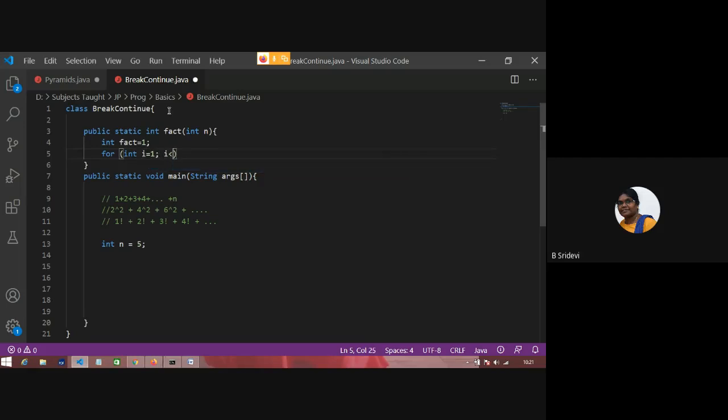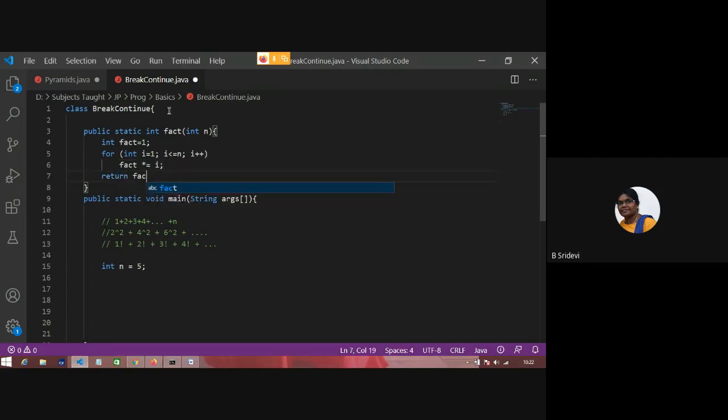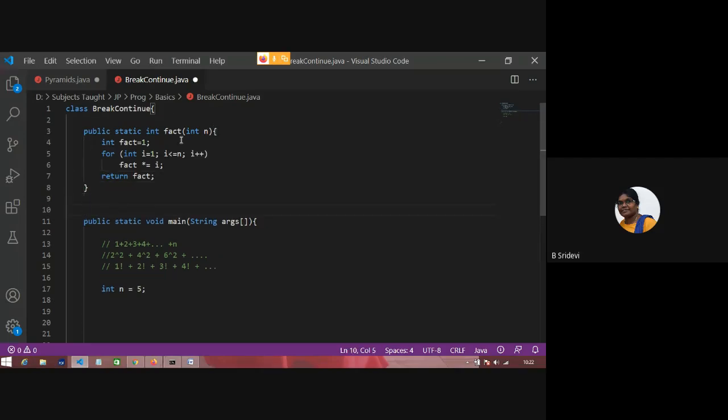Just look there. I'll type very fast. fact = fact * i; return fact. So this is a for loop to return the factorial.